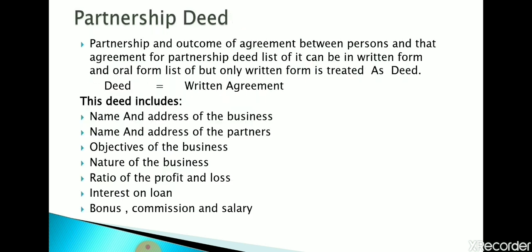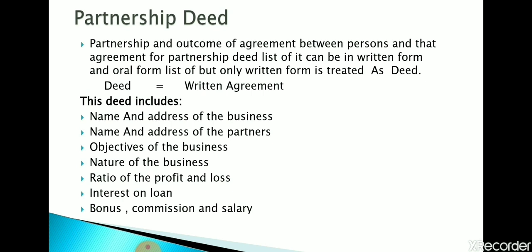Partnership deed. Partnership deed is an important point. It is one type of agreement, because any partnership is not started without an agreement. But making the partnership deed is not compulsory. It is optional. Partnership deed can be in written or verbal form, but a written partnership is better than an oral partnership. And we consider only a written agreement as a deed.